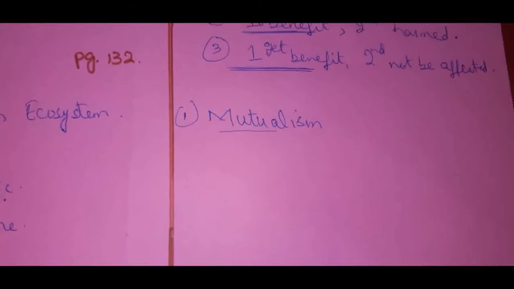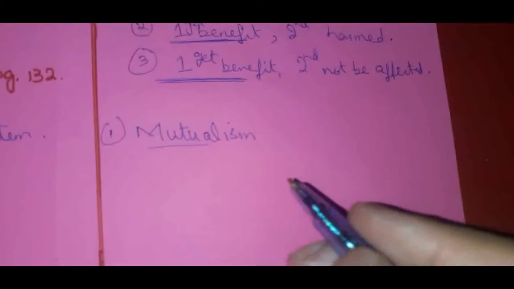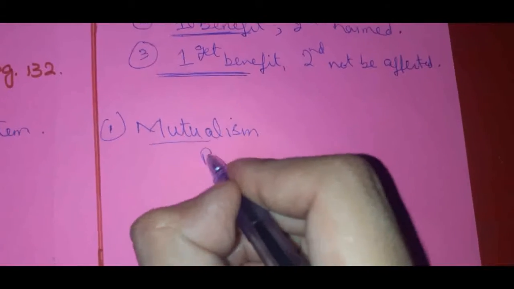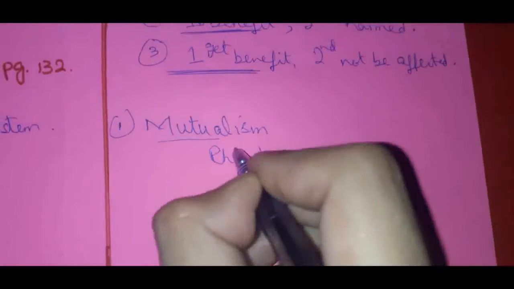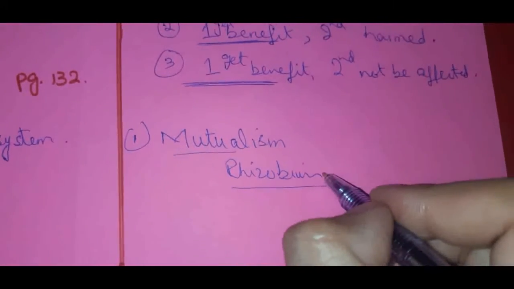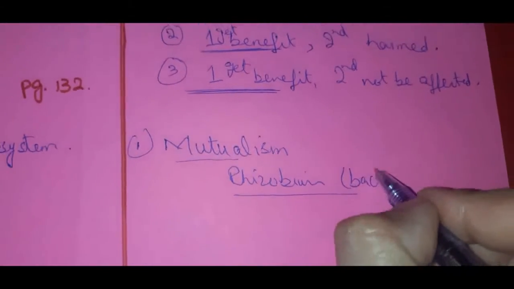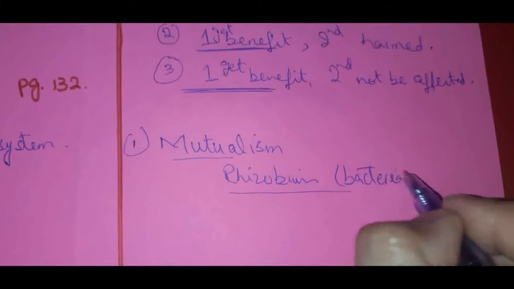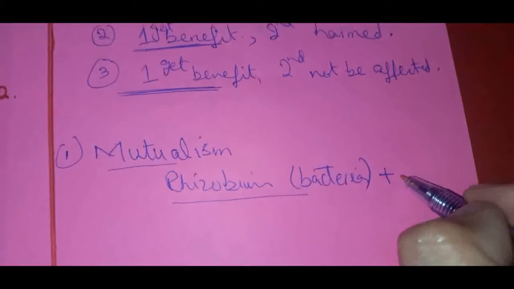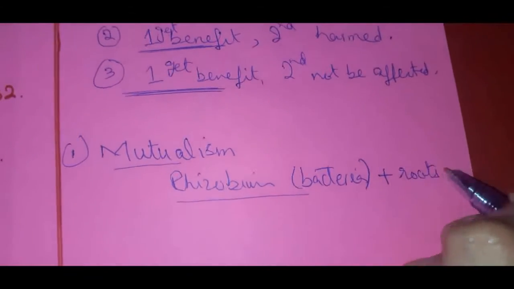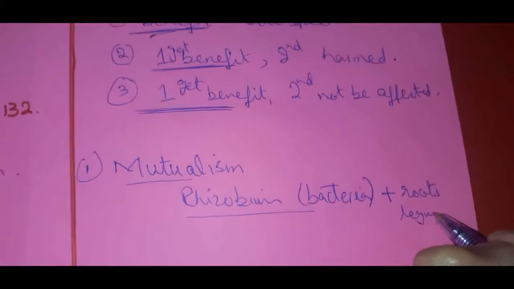The name of the bacteria is rhizobium. This bacteria resides or lives in the roots of leguminous plants